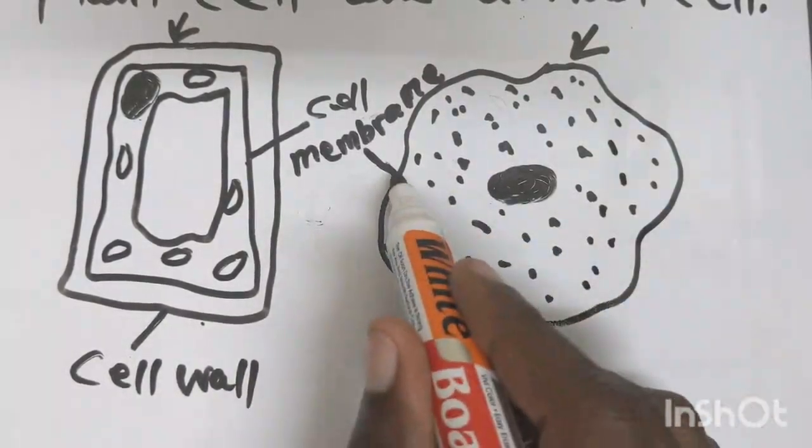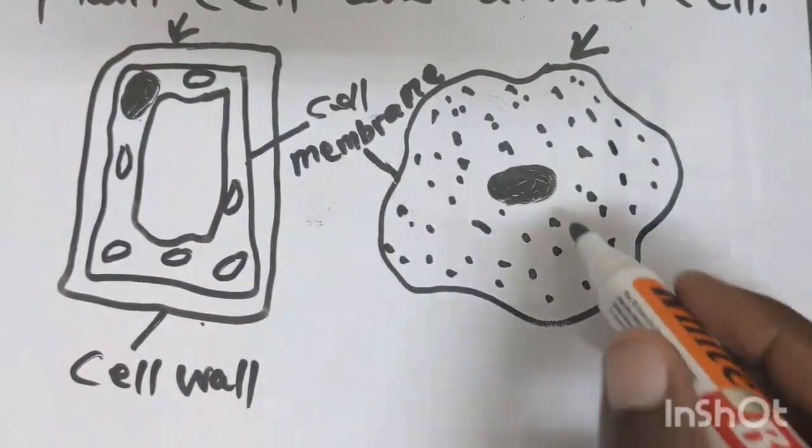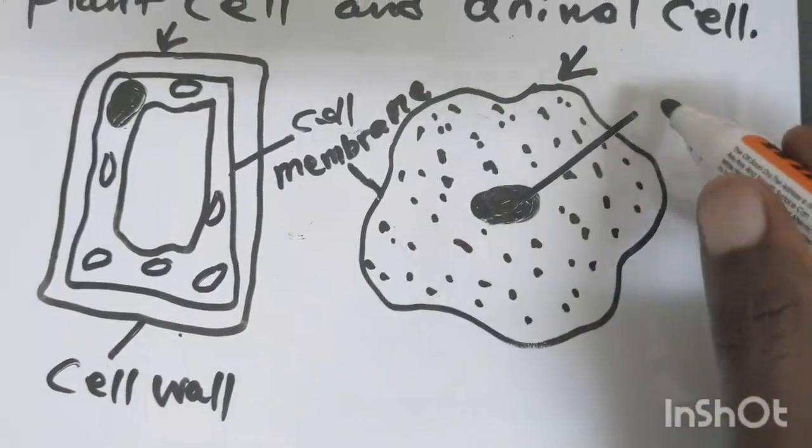You see the cell membrane, and you see the nucleus. This is what we call a nucleus.